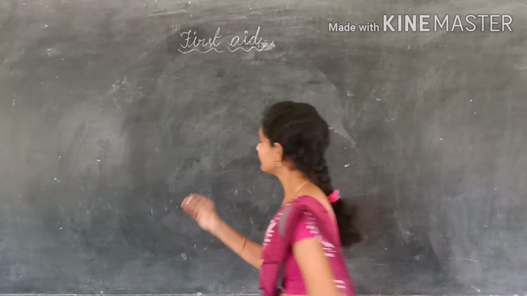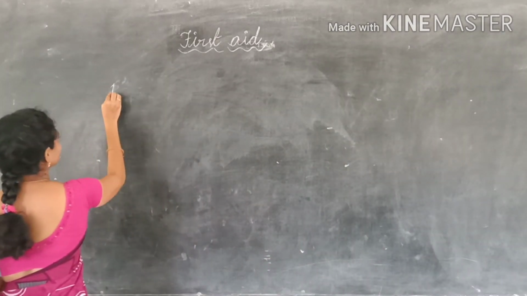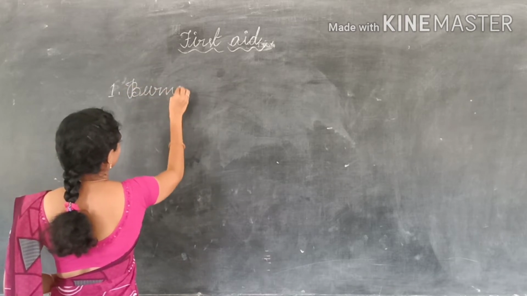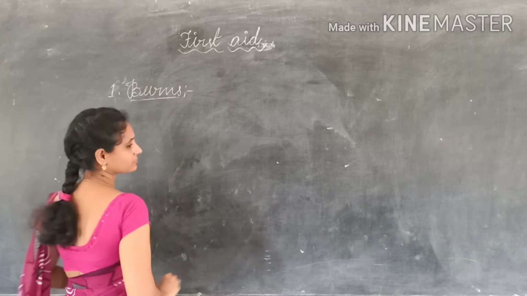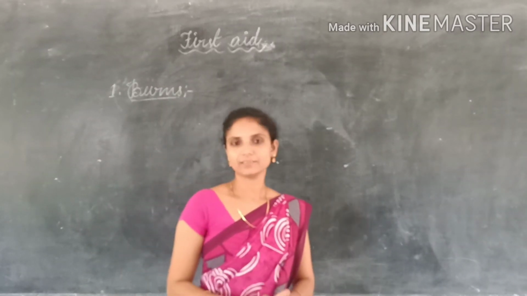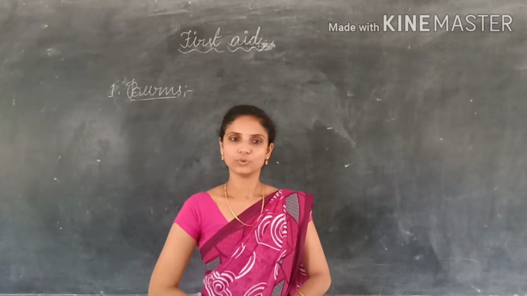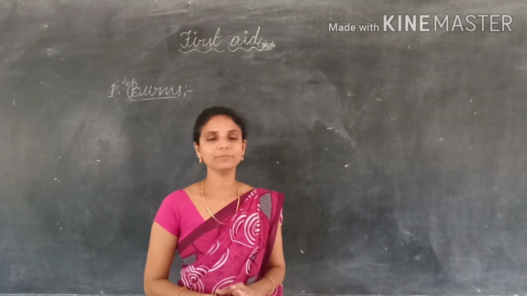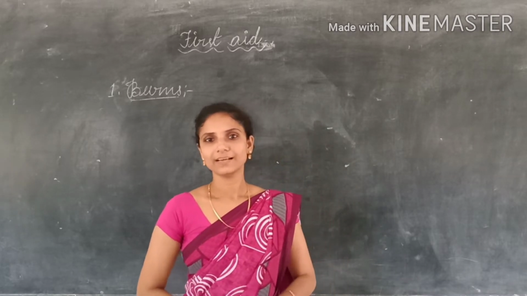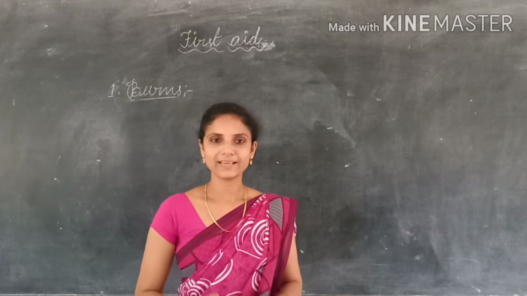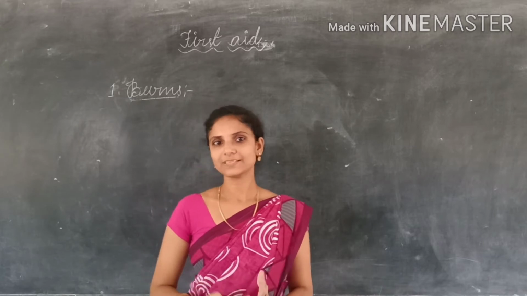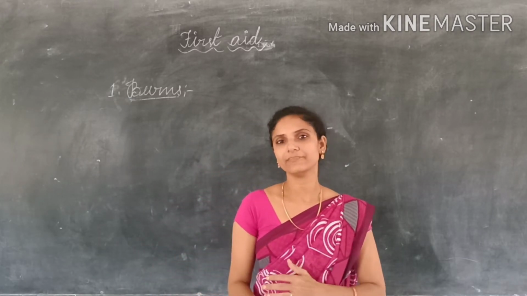So first of all, burns. The first case is burns. A person can get burned from hot objects, boiling water, steam, fire, electric shocks, and acids and bases because of the chemicals. So a person can get burns in many ways.